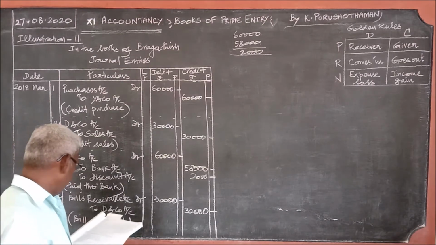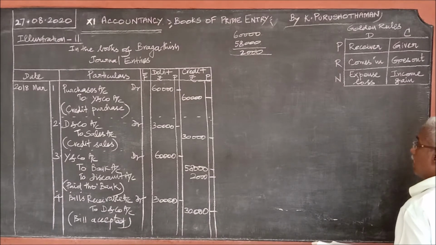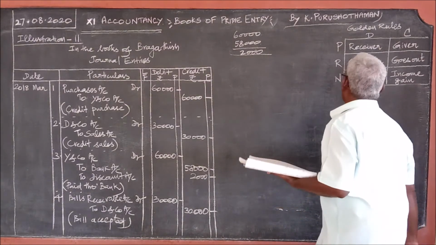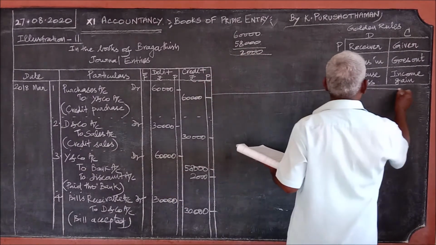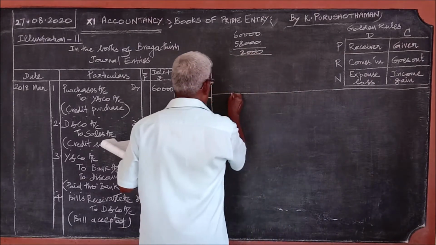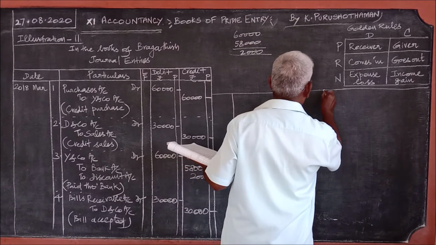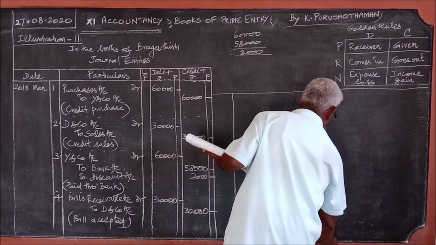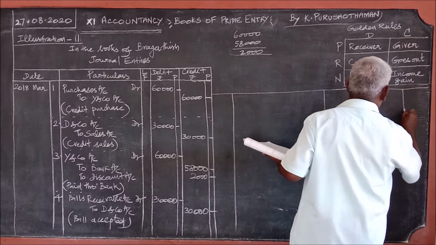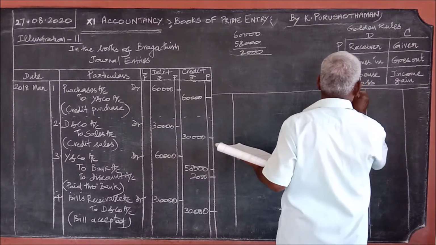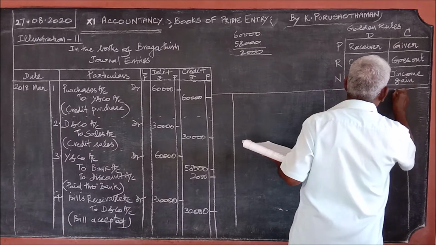Then after the fourth, the fifth one. Once again I tell you, I draw only the necessary columns.